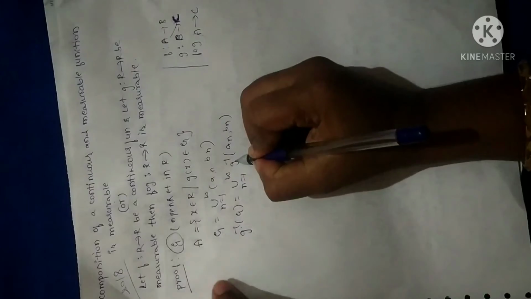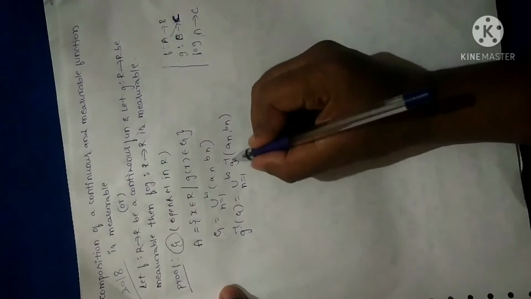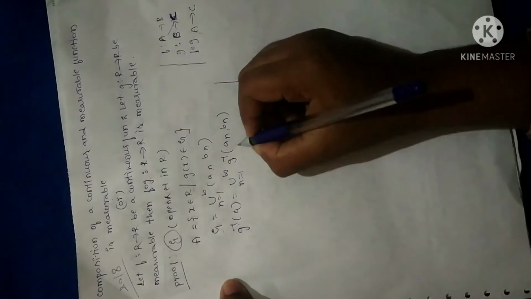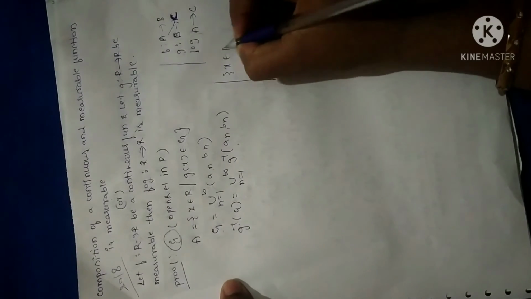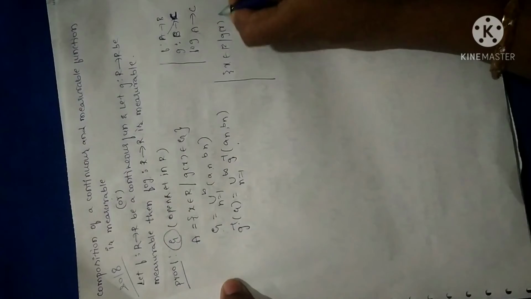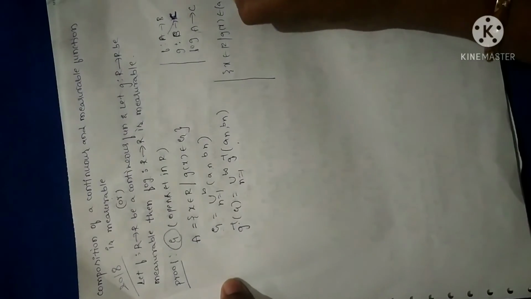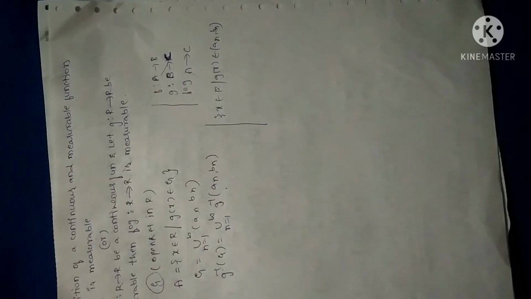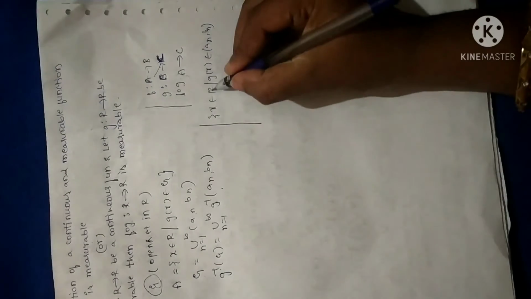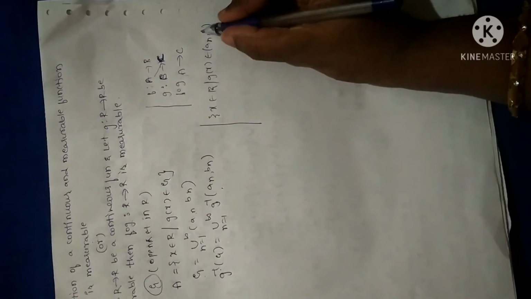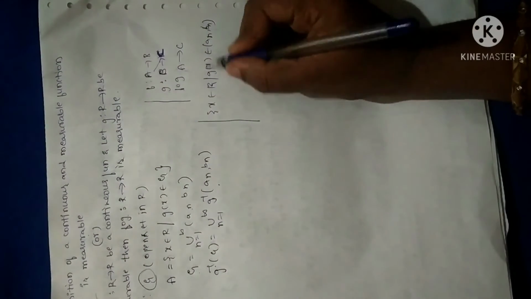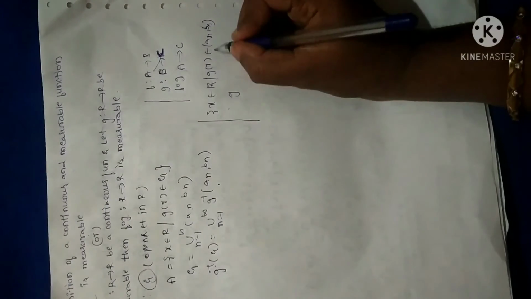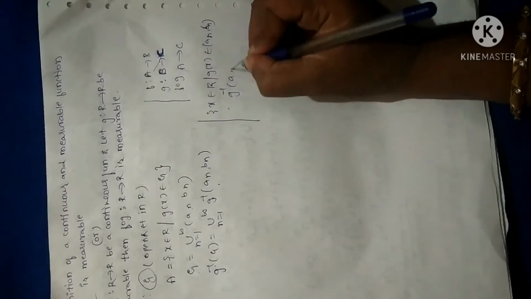So the meaning of this is G inverse of (a_n, b_n). In the previous theorem also I have proved that this can be written as x belongs to R such that g of x belongs to (a_n, b_n). So when you have a function like this, I can write this as a union of, or else G inverse of (a, b).